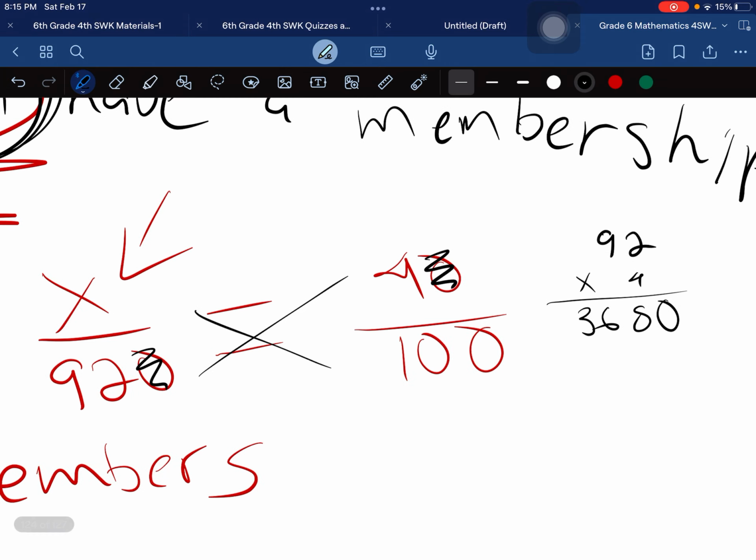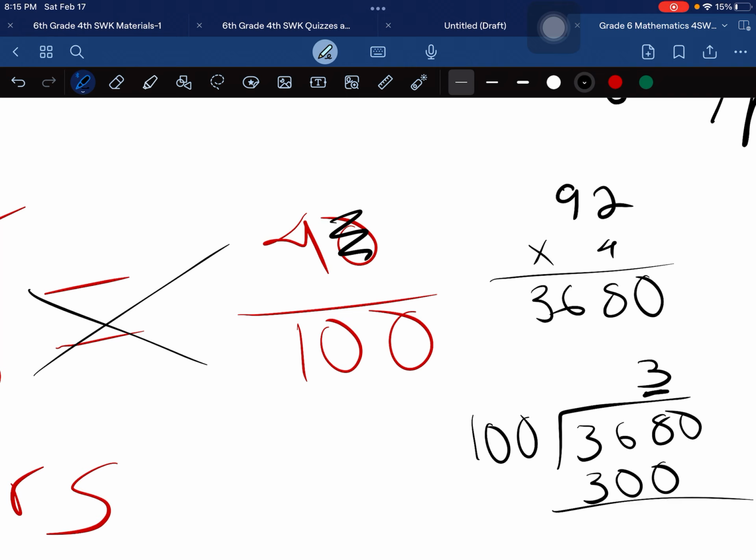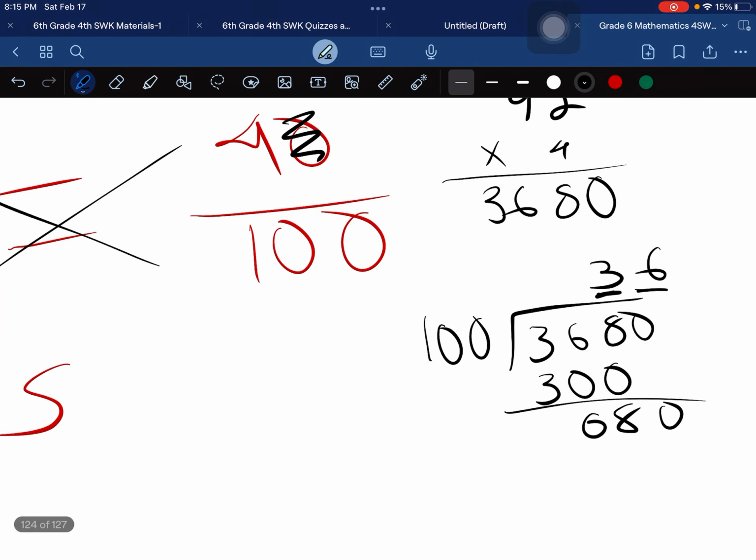Now, when we divide by 100, how many times does it fit? Fits 3. Then 68. How many times does it fit? 6. 600. How many times does it fit? 0.